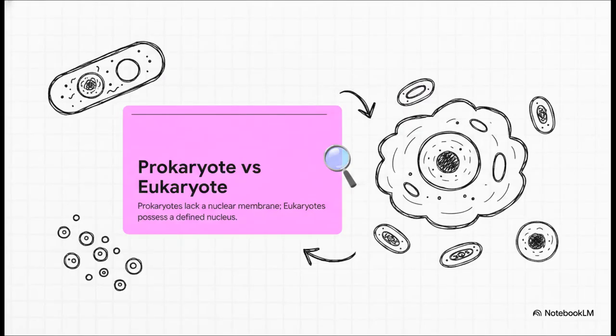Actually, the real game changer here, the crucial point you have to understand, is the fundamental difference between simple prokaryotes and complex eukaryotes. This single distinction totally broke the old two-kingdom rules. Prokaryotes, which lack a nuclear membrane around their genetic material, think of it like having your data scattered without a central folder, were all grouped into Monera. Everything else, the eukaryotes, with their well-defined membrane-bound nuclei, populated the other four kingdoms.